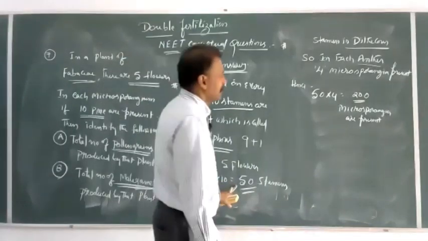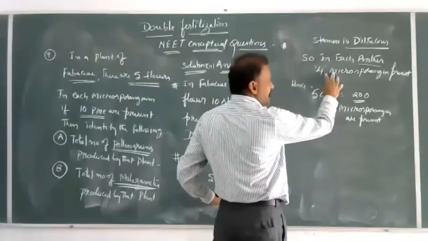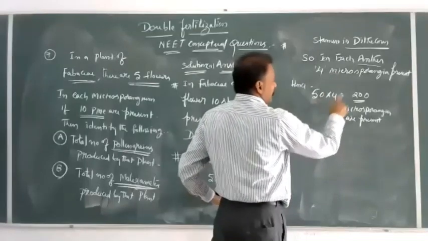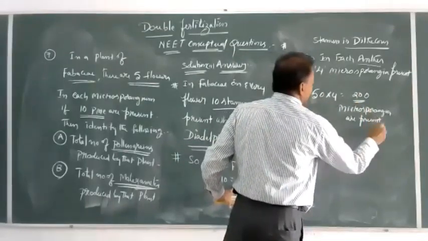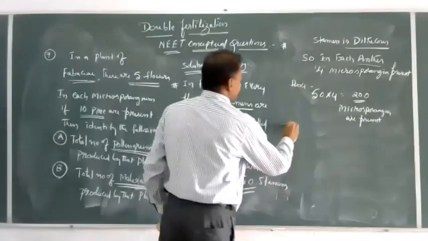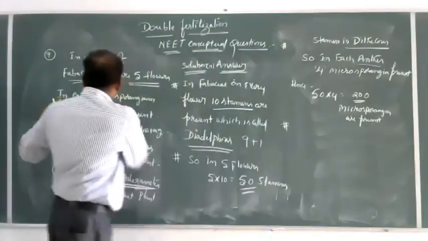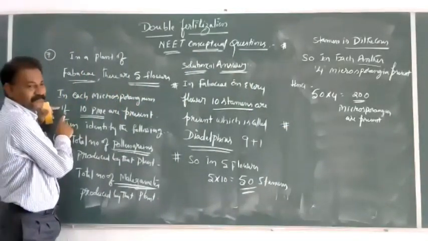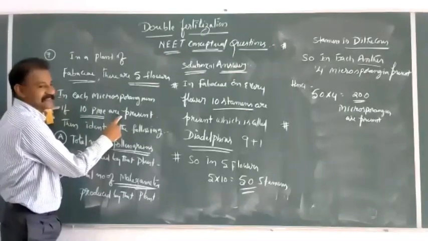Each stamen 4 microsporangia, 50 into 4, 200 microsporangia are present. Now, in each microsporangium, 10 pollen mother cells are present.